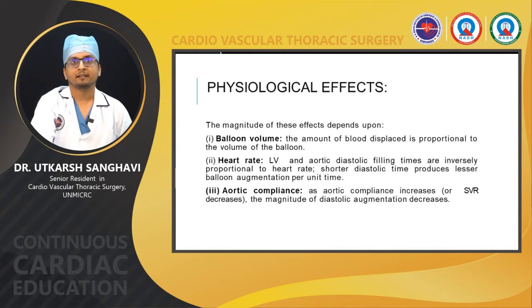What factors determine these effects? So there are 3 factors. The first one is the balloon volume. It is directly proportional to the volume of the balloon. The more the volume of the balloon, the more will be the displacement of the blood. Second is the heart rate. Heart rate is inversely proportional to these effects. The more the heart rate, the lesser will be the effect of the IABP. And third is aortic compliance. This is also inversely proportional. As the aortic compliance increases, the magnitude of diastolic augmentation decreases and the SVR also decreases.